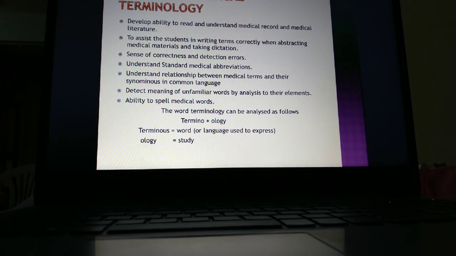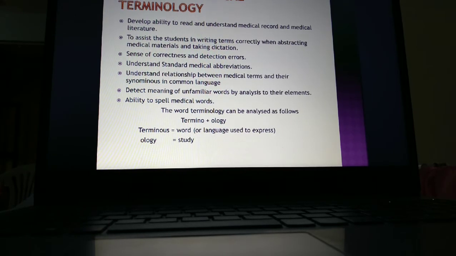For example, we cannot spell or dictate a word wrongly. If a medical terminology word is in a record, we should be able to pronounce it correctly. Terminology: termino means word, ology means study. Every single word in a terminology has a meaning.